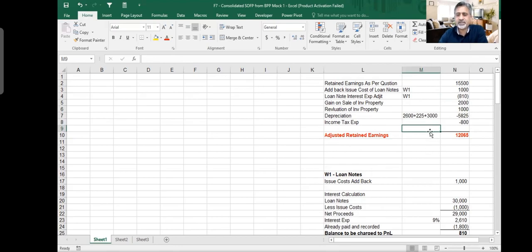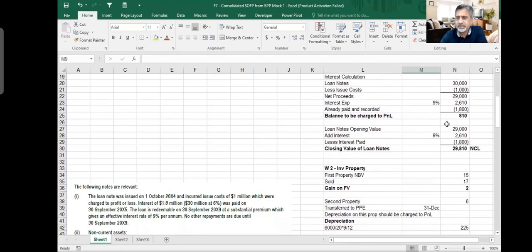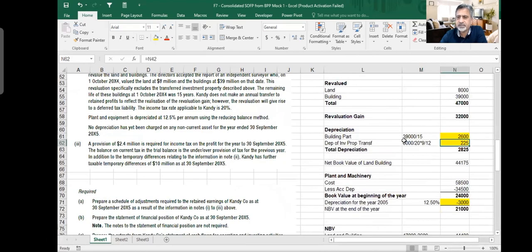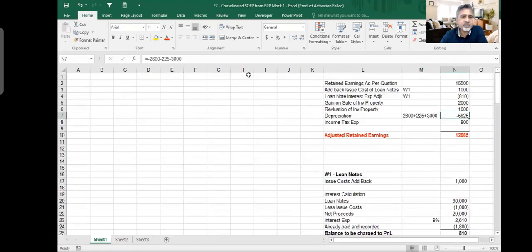Let me see what was the depreciation. 2,600, 2,500 and 300. Depreciation 2,600, 2,500 and 300. So I took it here 2,600, 2,500 and 300. Yeah, 2,600, 2,500 and 300. 5825. Income tax expenses 800. 12,065.